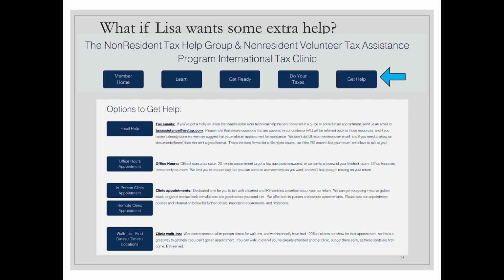We don't have in-person tax clinics at every school across the United States. But we provide email help to everybody, and we provide office hours help to everybody. Sometimes we can do remote tax clinic appointments. Sometimes we can do in-person clinics. Sometimes we do walk-ins. Those things vary a little bit, but you're always going to be able to get at least email help and office hours help.